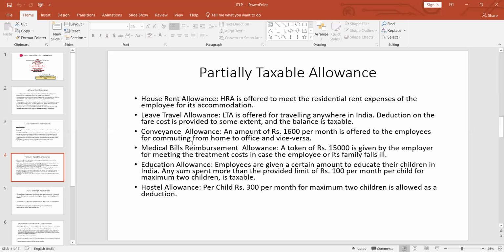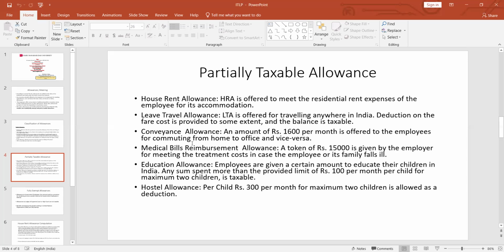Second, LTA, Leave Travel Allowance. It is offered for traveling anywhere in India. Deduction on the fare cost is provided to some extent, while the balance is taxable. Conveyance allowance, that is, for commuting from home to the office and then going back. An amount of rupees 1600 per month is offered to the employees for commuting from home to office and